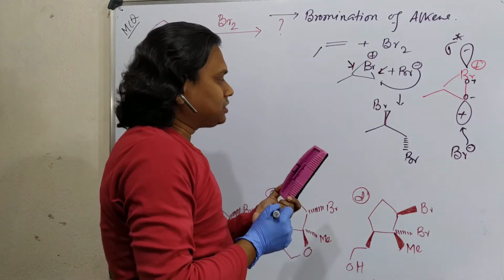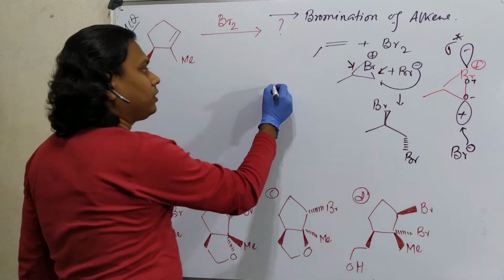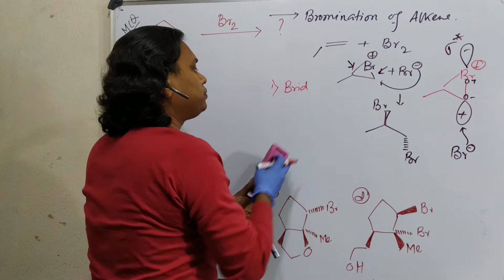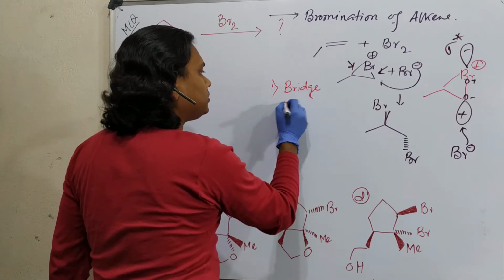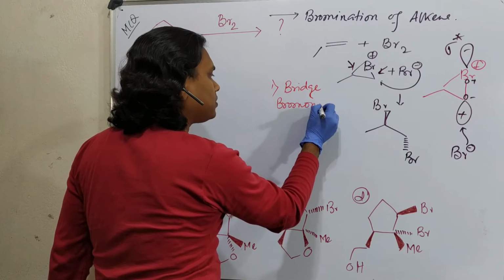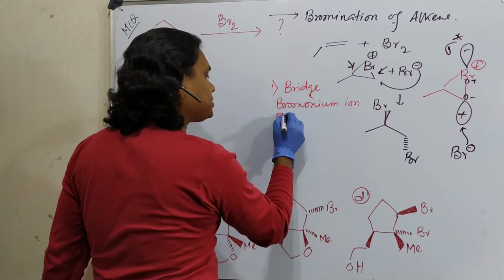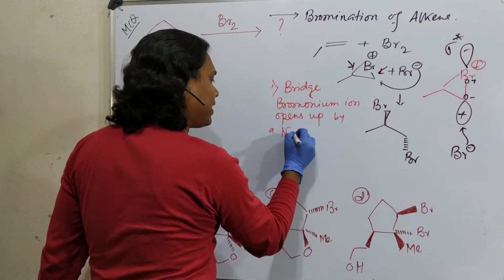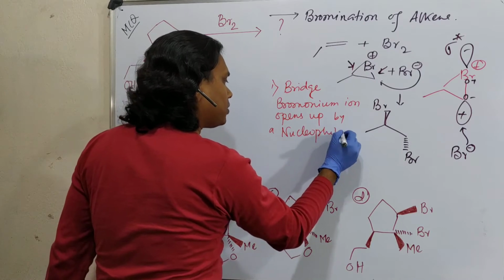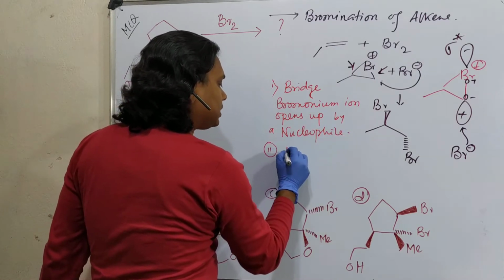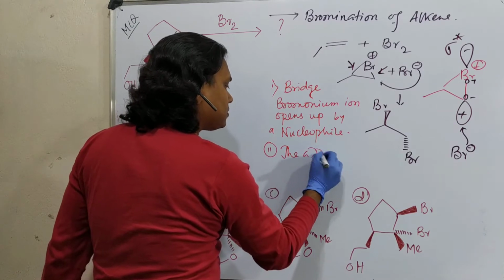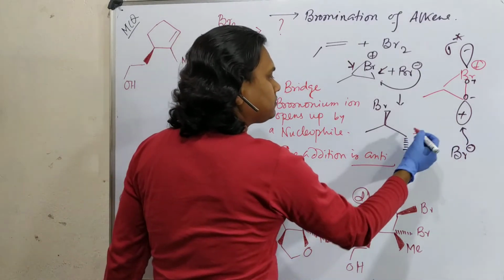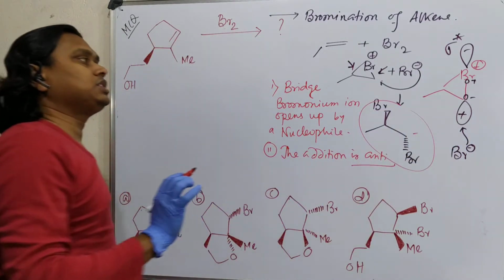So from this discussion, two points we learn. First of all, the bridged bromonium ion opens up by a nucleophile. Point number 1. And point number 2, the addition is anti. Okay, this is anti, fine. Just remember this thing.